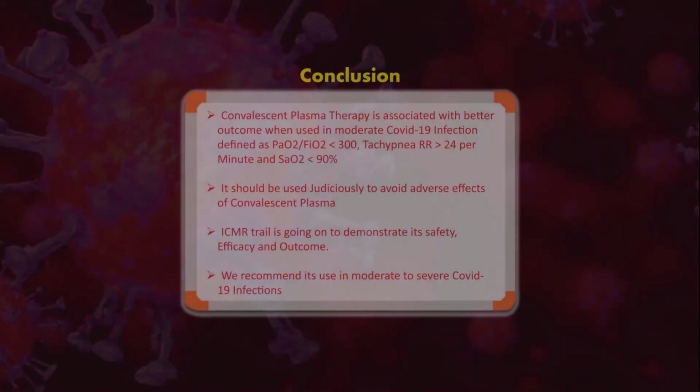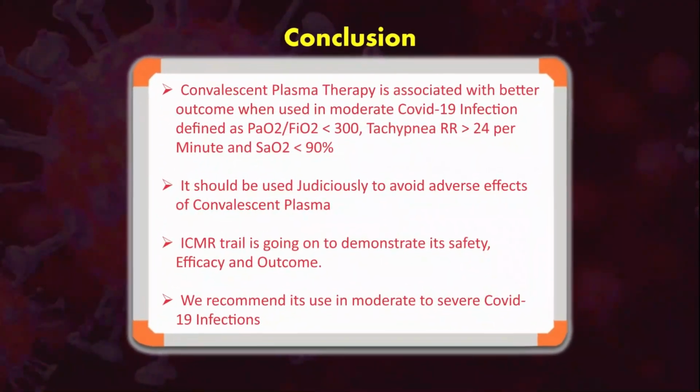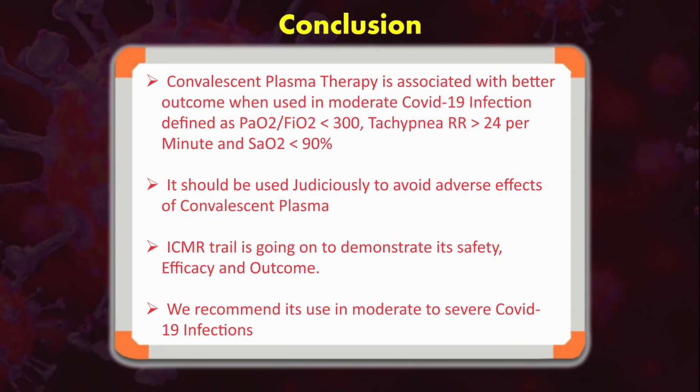Our conclusion is convalescent plasma therapy is associated with better outcome when used in moderate to severe COVID-19 infected patients. It should be used judiciously to avoid adverse effects of convalescent plasma. An ICMR trial is going on to demonstrate its efficacy, safety, and outcome. We recommend its use in moderate to severe COVID-19 infection vigilantly.